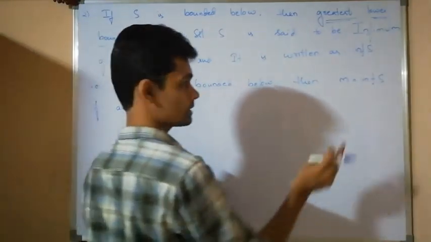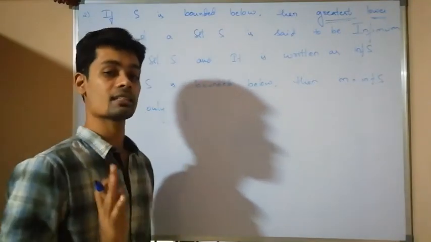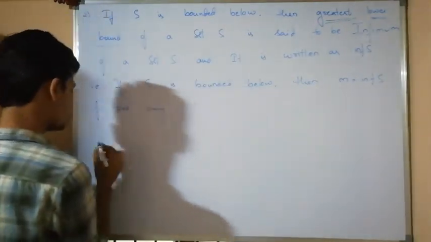First I have to show that m is a lower bound, then I will say that it is the greatest among all the lower bounds.